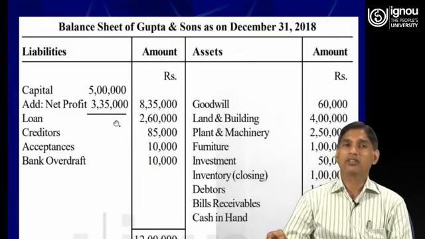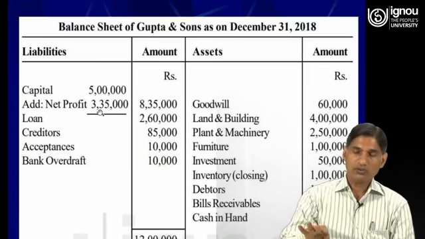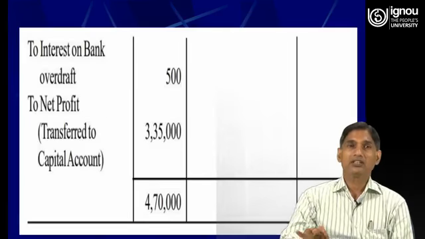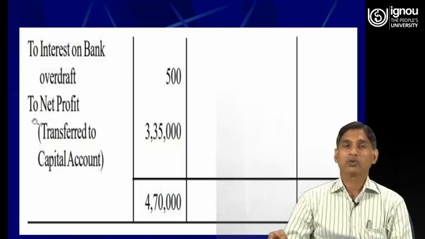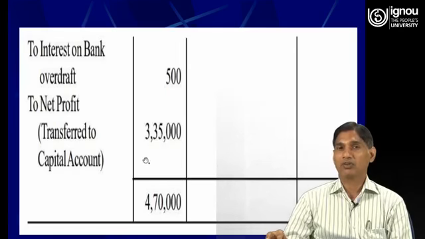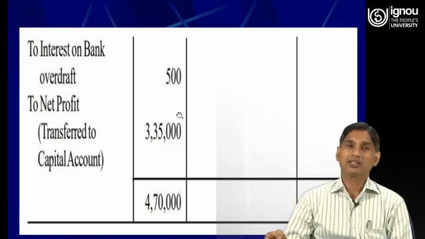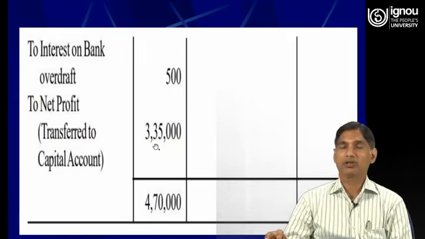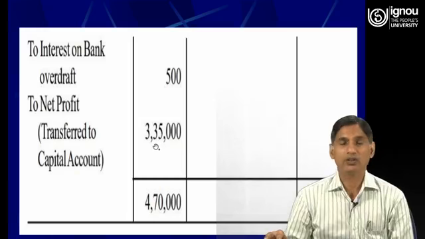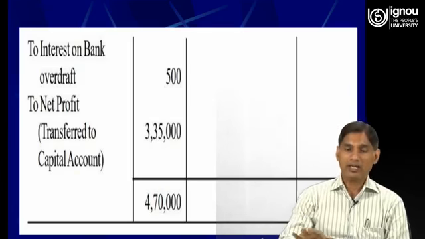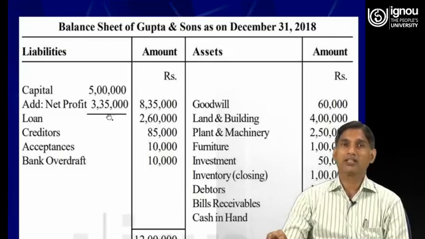So the amount of capital is given in the trial balance, rupees 5 lakh. Add net profit 3,35,000. If you go back and see the profit and loss account, we come to know that the firm has earned a net profit of rupees 3,35,000. So this amount will also be added to the capital. So in the balance sheet this amount of rupees 3,35,000 has been added, and the amount of capital is 8,35,000.